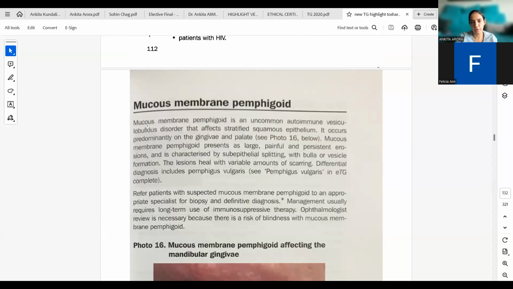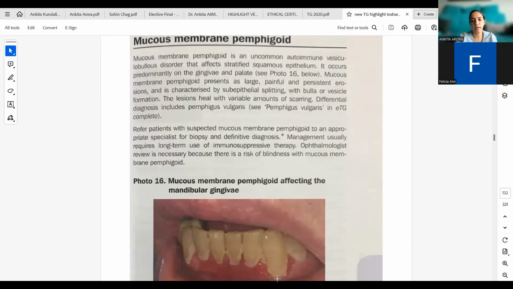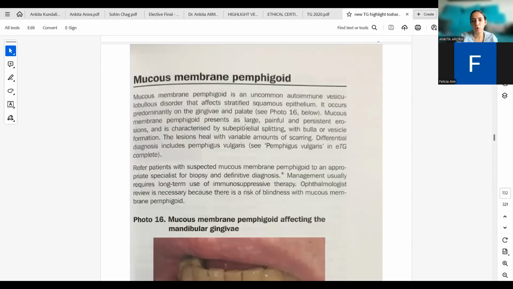Vesicles are formed, bullae are formed, which are the fluid-filled eruptions that affect stratified squamous epithelium. It occurs predominantly on the gingiva and palate, as we have seen here. And also, in the case of Odell, it mimics gingivitis a lot. In this picture, one can think that this is a plaque-related or debris-related classic gingivitis. However, this is actually mucous membrane pemphigoid.